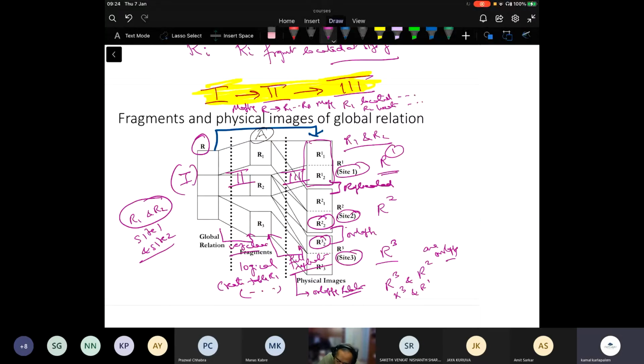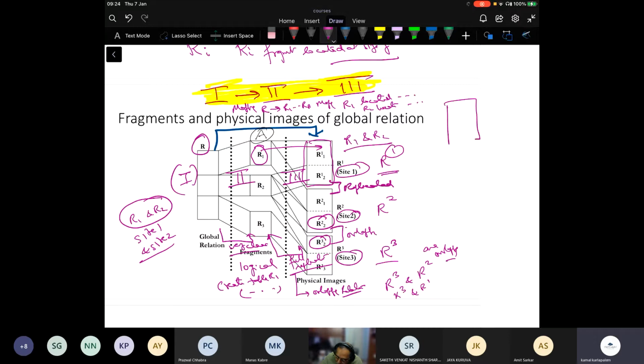Let me answer the question. First, when I say R1 is at site 1, this complete data is in site 1. There is no part of R1 at site 1; the whole R1 is there. Now, R1 and R2 are in site 1, and R1 and R2 are in site 2.